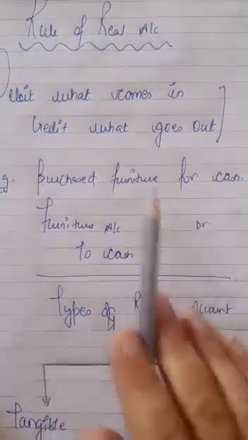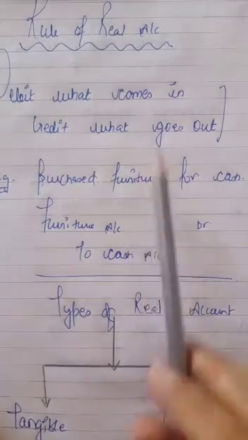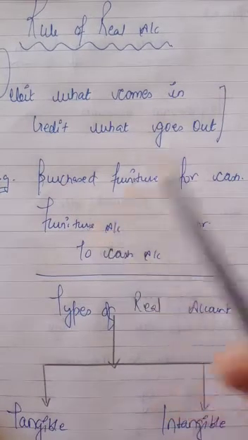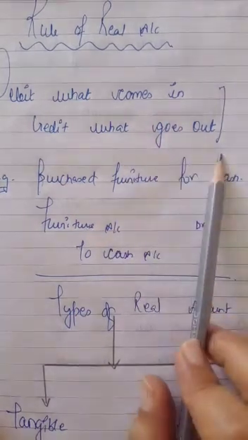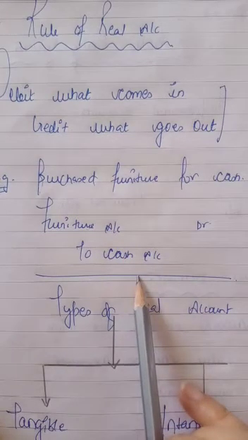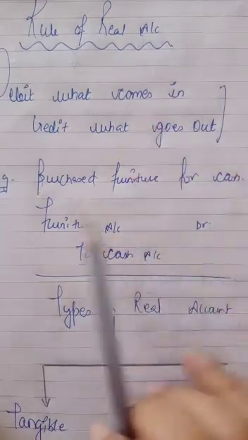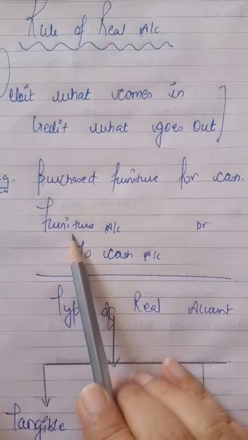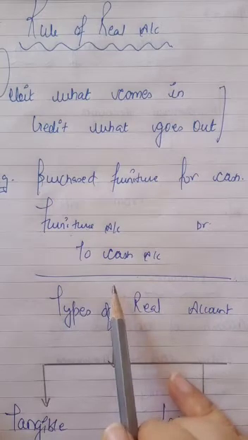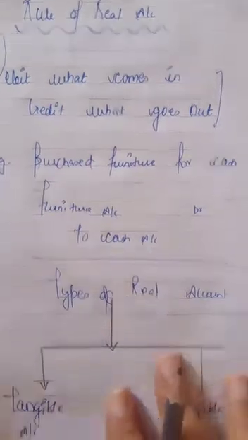For example, we have purchased furniture for cash. Furniture for cash means what is coming in? Furniture is coming in, so it will be written in the uppermost line. And what is going out? Cash is going out, so it will be written in the credit line, means the lower line. Debit what comes in, credit what goes out. Furniture is coming in, and cash is going out. Furniture account debit to cash account.